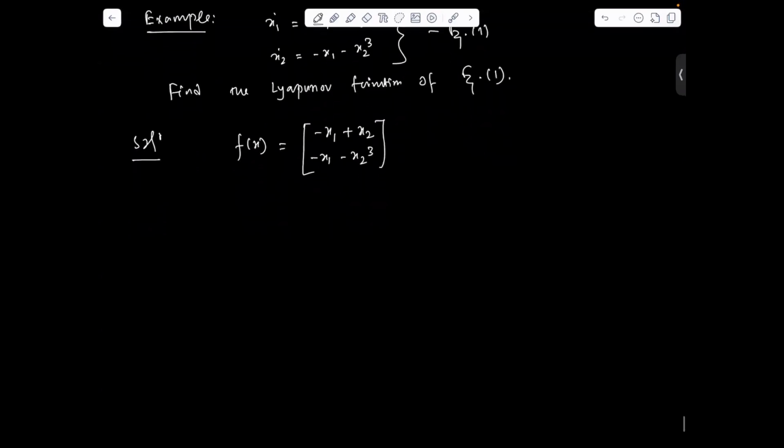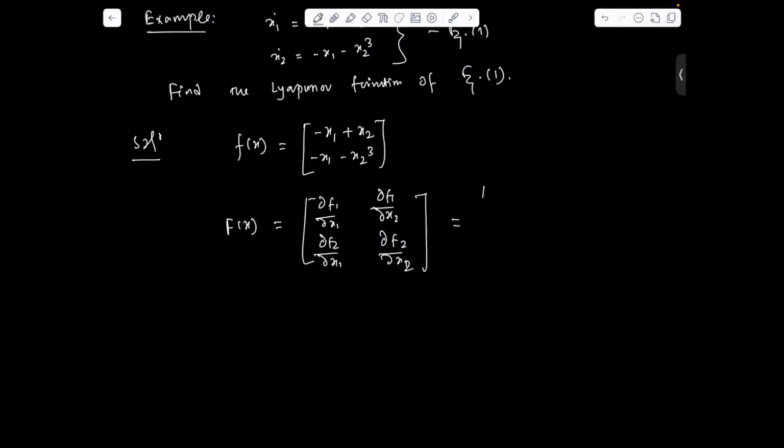And we can form the Jacobian matrix. I'm going to jump through the steps; I'm not going through the whole steps to find the solution. We can find the Jacobian matrix F of x equal to dou f1 dou x1, dou f1 dou x2, dou f2 dou x1 and dou f2 dou x2.